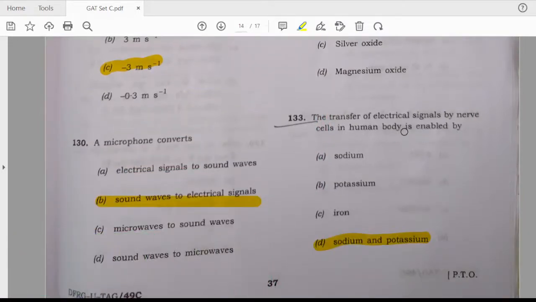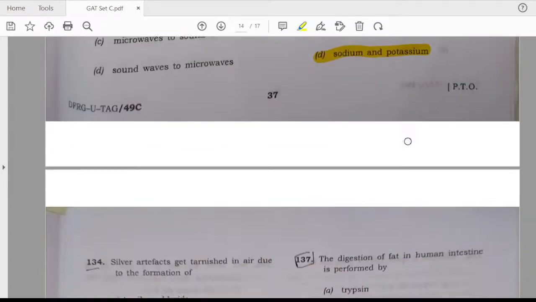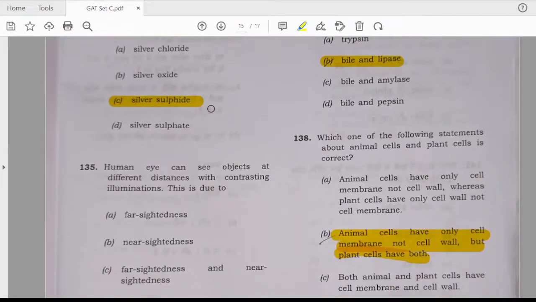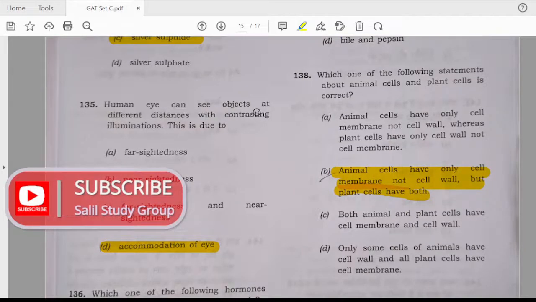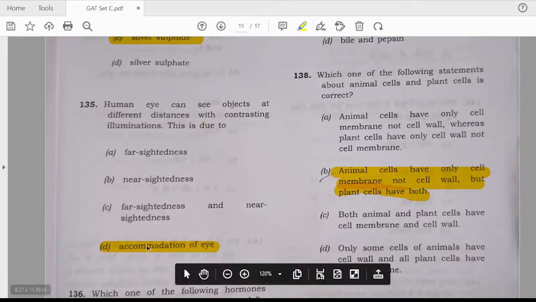The transfer of electrical signal by nerve cell in human body is enabled by potassium and sodium. Silver artifact get tarnished in air due to the formation of C. Silver sulfide. Question number 135. Human eye can see objects at different distances with contrasting illuminations. This is due to, answer D.